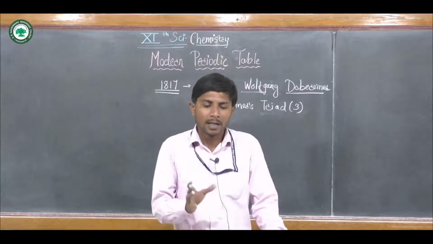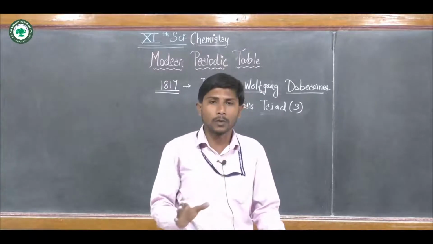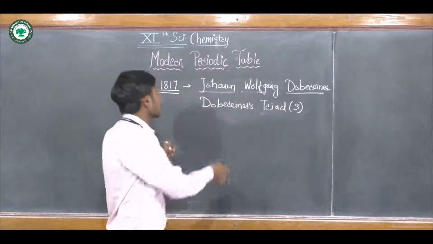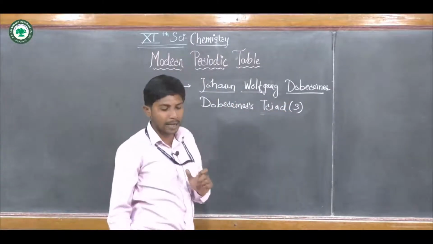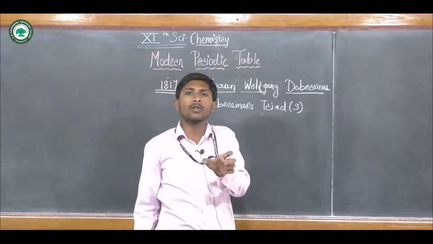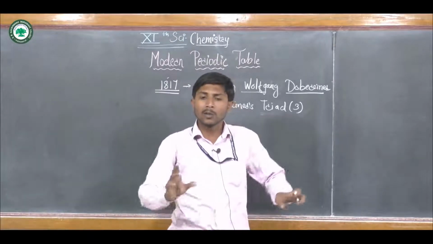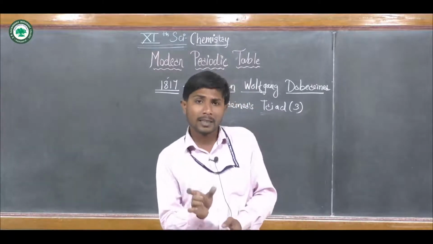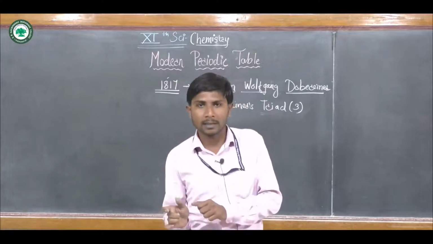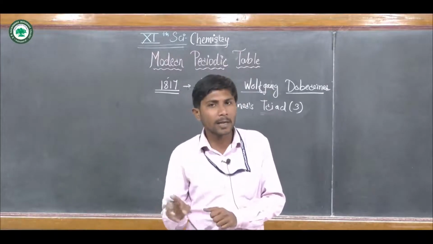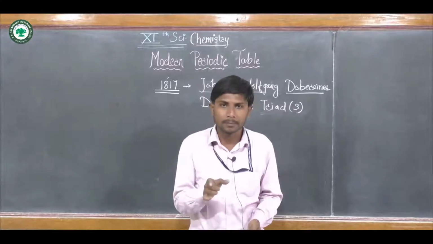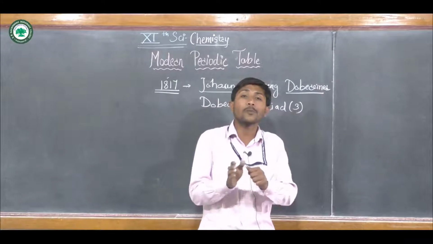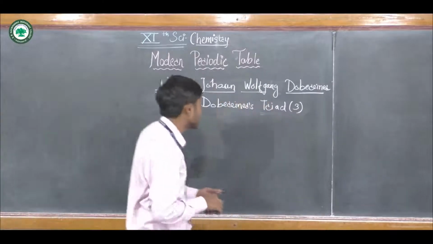He simply arranged the elements available at that period, in the 18th century, 1817, according to their atomic masses. Dobereiner made sets of three elements and arranged them in such a way that for the first and third element, the arithmetic mean of the atomic masses